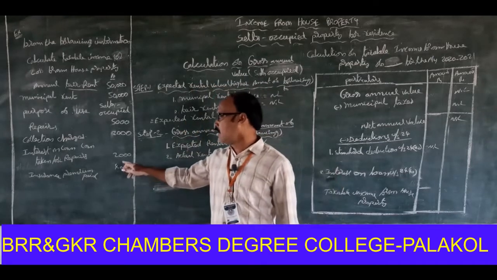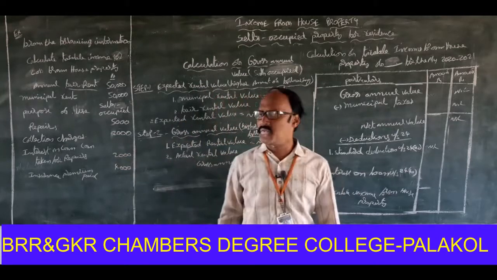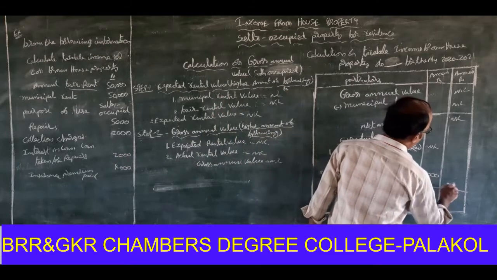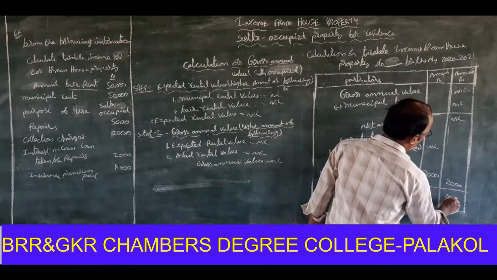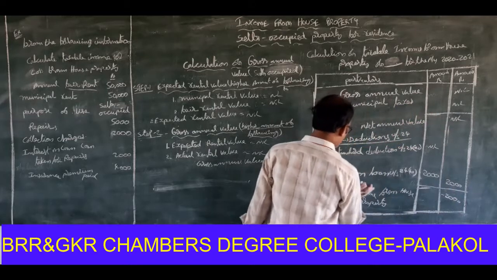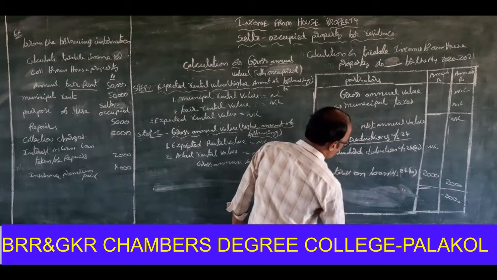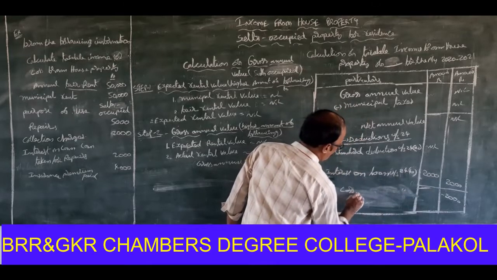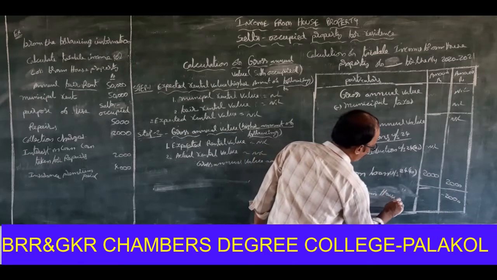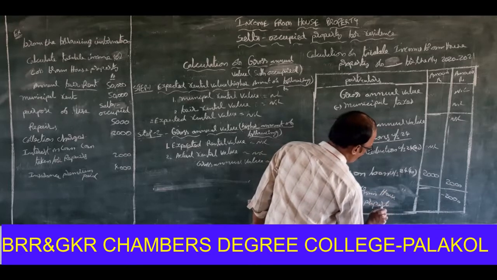That interest on loan is available in the problem: loan taken for repairs, how much? 2,000 rupees. 2,000 is the allowed deduction, so minus 2,000. Because there is no income we are getting, it is a loss from house property.